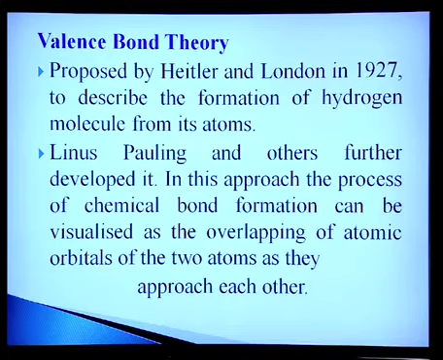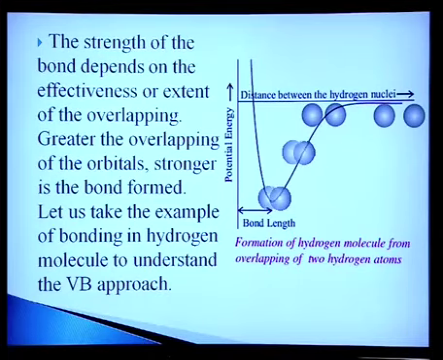In this approach, the process of chemical bond formation can be visualized as the overlapping of atomic orbitals of 2 atoms as they approach each other. The strength of the bond depends on the effectiveness or extent of overlapping. The greater the overlapping of the orbitals, the stronger is the bond formed. Let us take the example of bonding in the hydrogen molecule to understand the VB approach. You will see a diagram given here. You can explain in terms of the diagram.